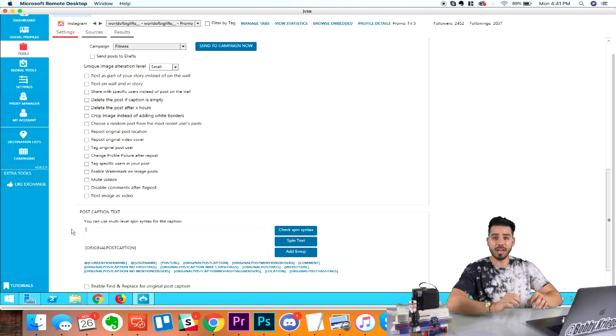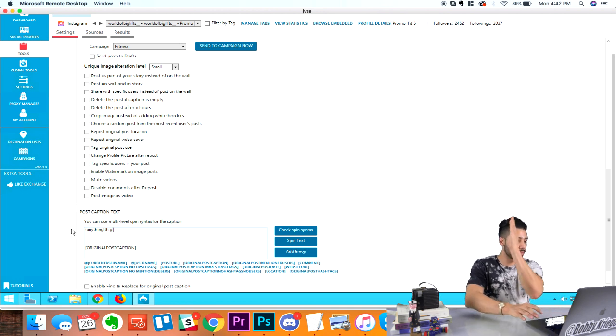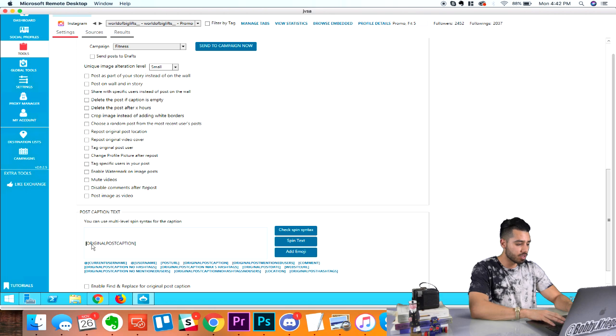So once again, the format for spin is bracket, anything in between, and then space, and then you could do another word, and you can keep doing as many words as you want as long as they have that little space after it, and then you close it with the bracket. Okay, super simple, right? But for right now, we'll just leave the original post caption.